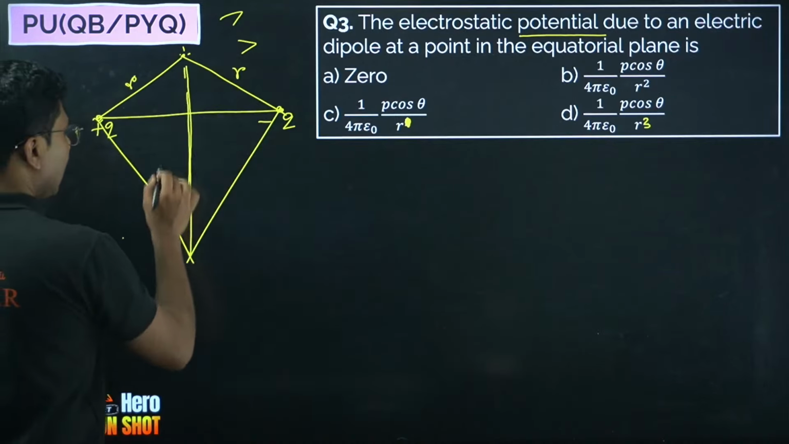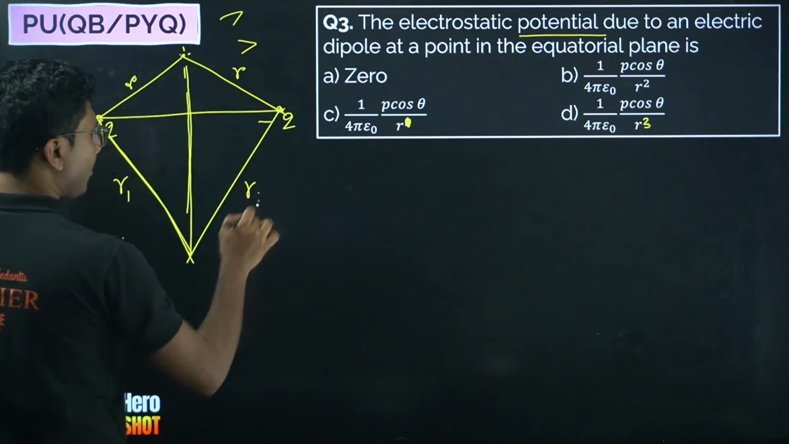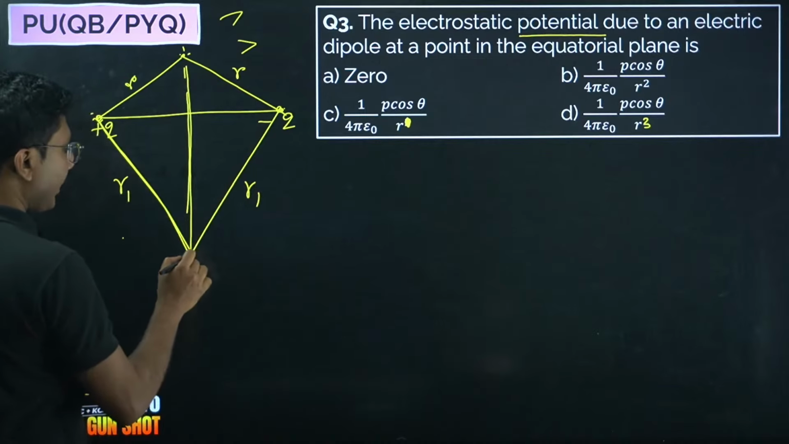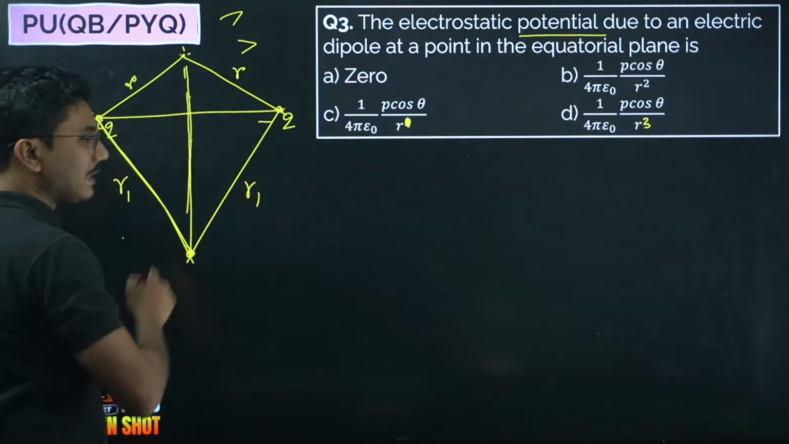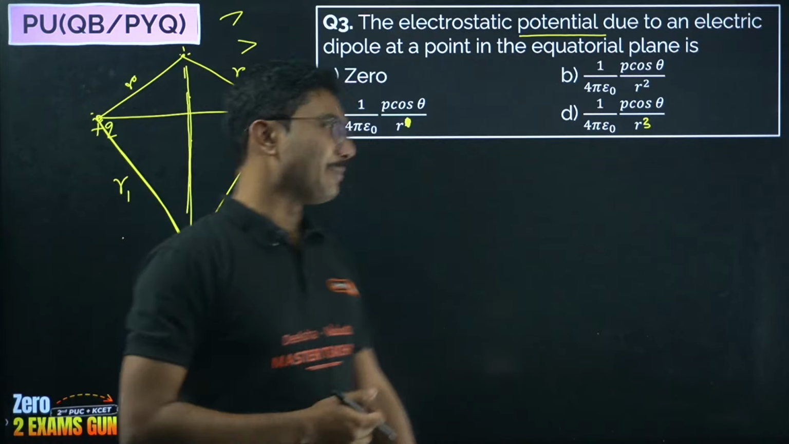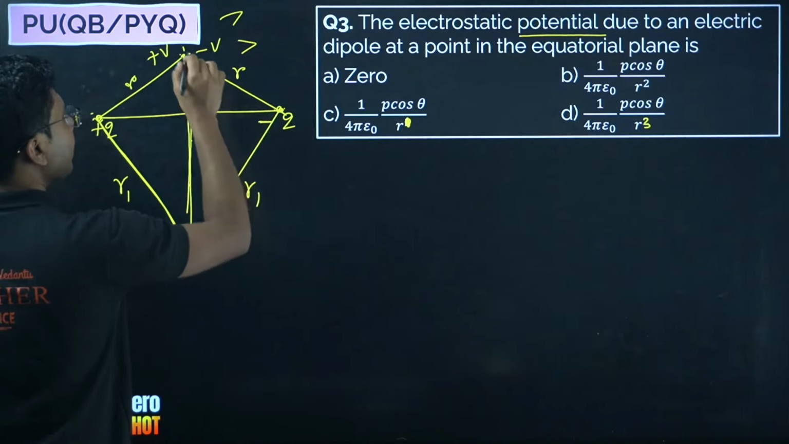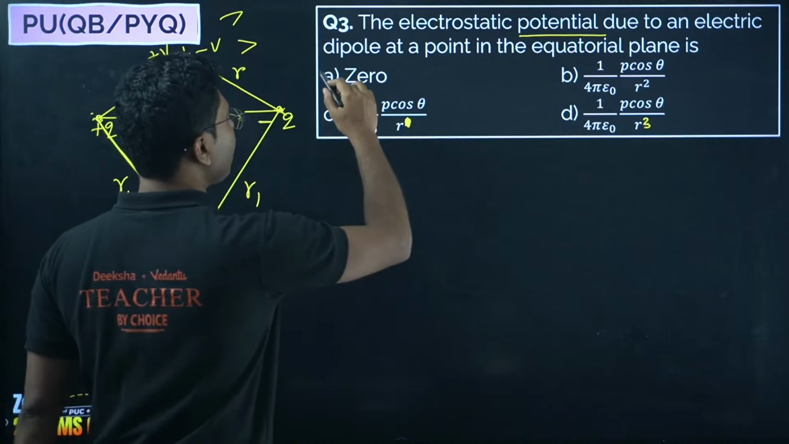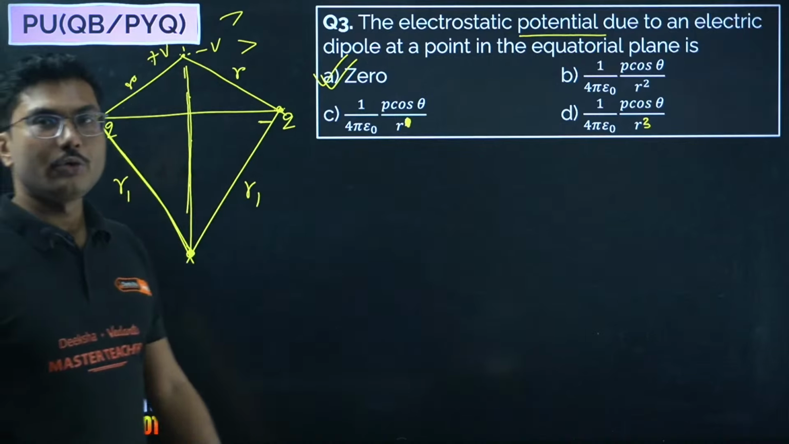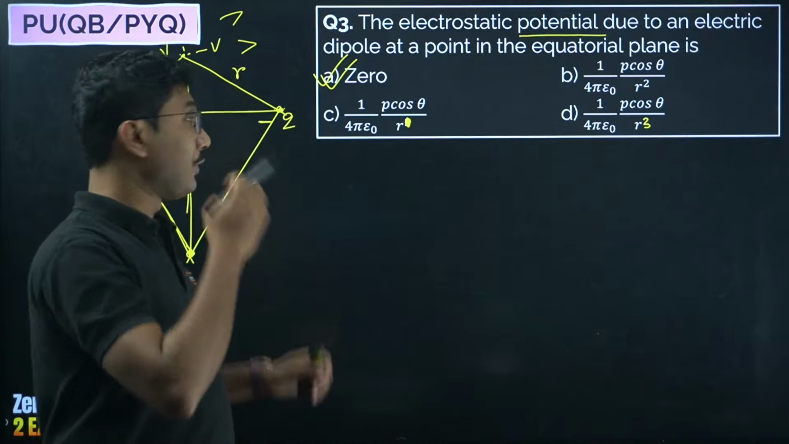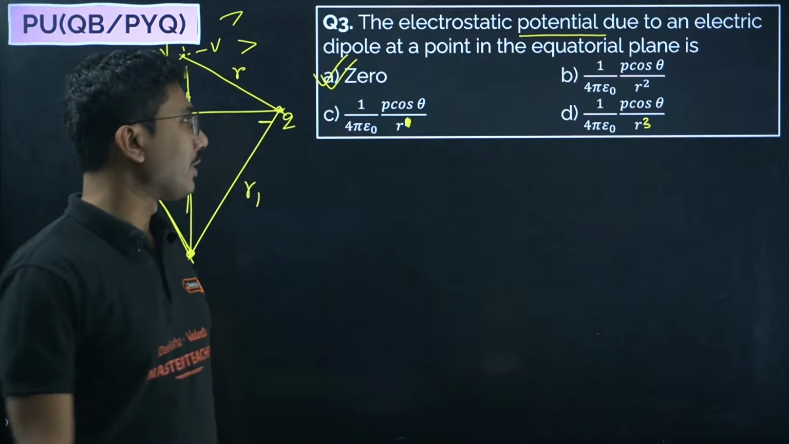If you consider the distance from this side, say R1, this will also be the same distance R1. So the distance of each and every point from the positive and negative charge will be the same. So this will be plus V, this will be minus V because the charge is negative. That's why plus V minus V, the potential will be 0. So the potential on the equatorial plane will always be 0 no matter what. At any other point, the answer will be 1 by 4 pi epsilon naught P cos theta by R square.